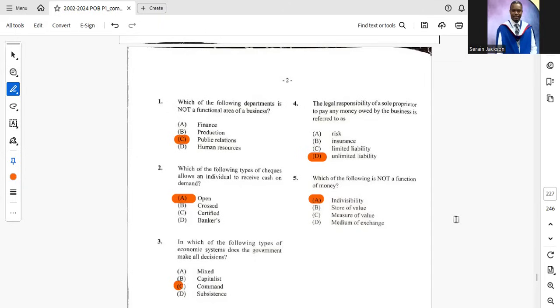Right now, I'll be looking at the 2023 and the 2024 paper one. I must say a big shout out to the persons who sent me past papers so that I can look at them and get it done.